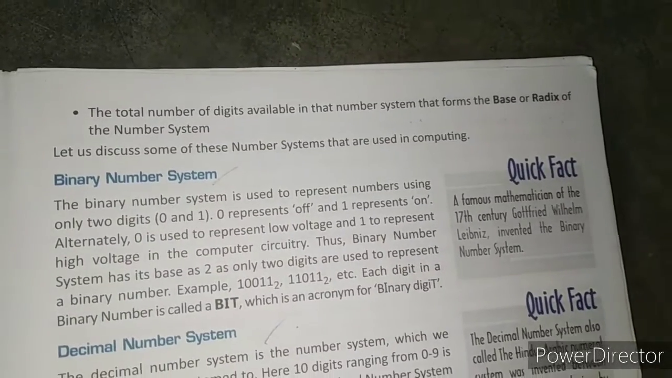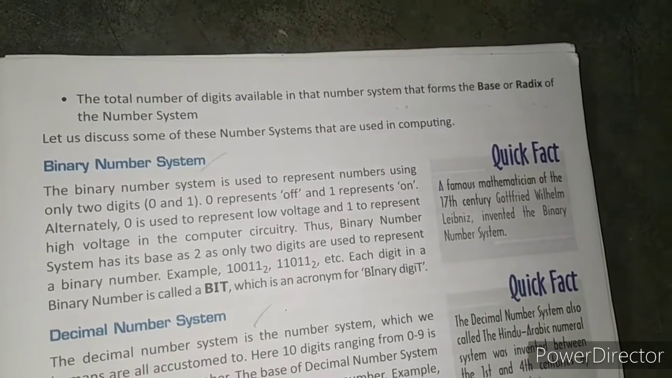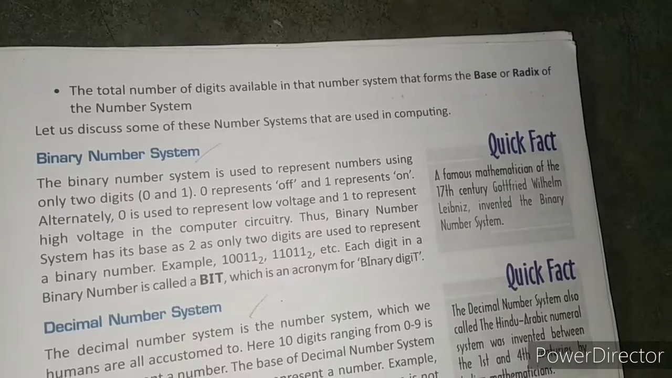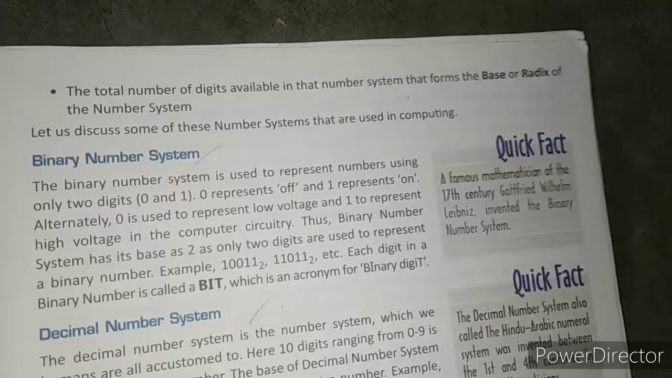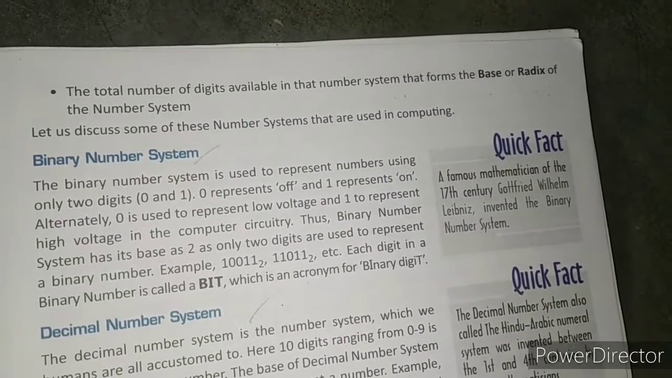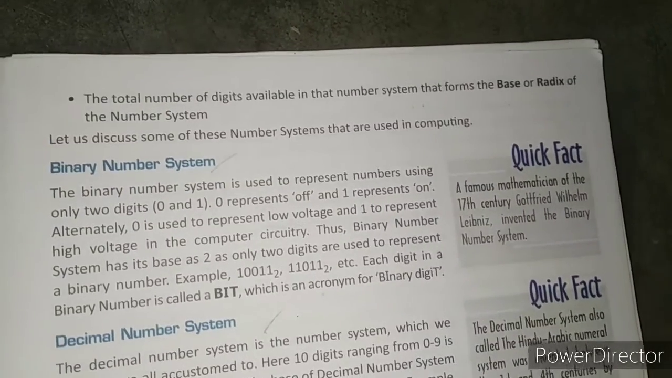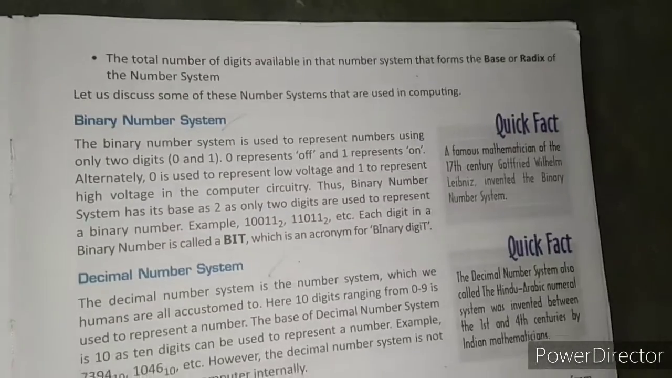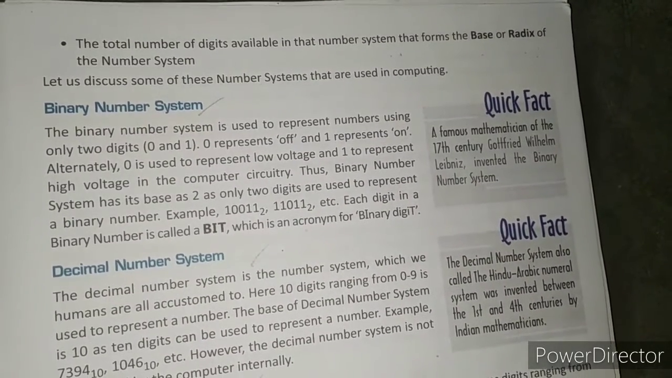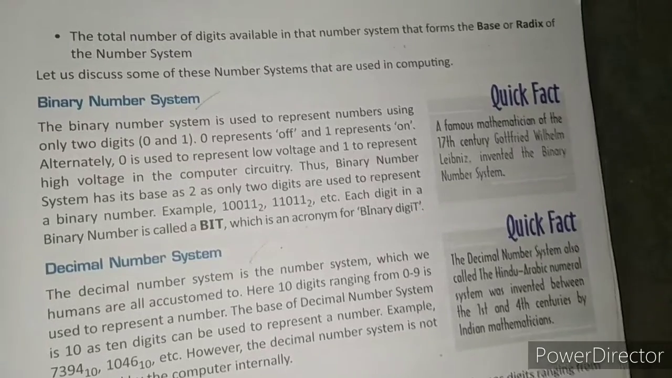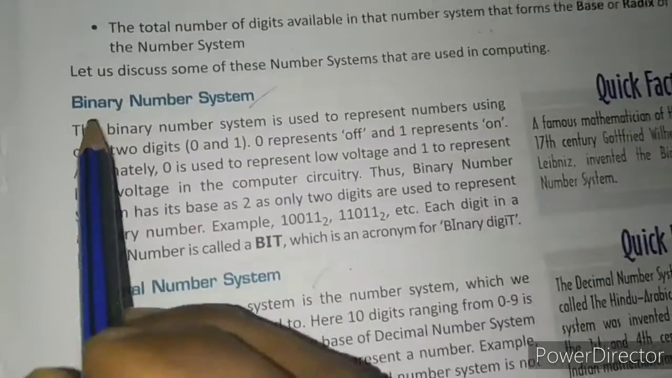For example, the decimal number system, which we generally use in mathematics, has 10 digits: 0, 1, 2, 3, 4, 5, 6, 7, 8, 9. We use only these 10 digits in the decimal system. That is why it is known as the decimal number system. So here we will discuss different types of number systems one by one: binary, decimal, octal, and hexadecimal. So let us see the binary number system.